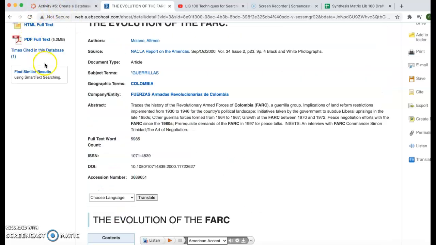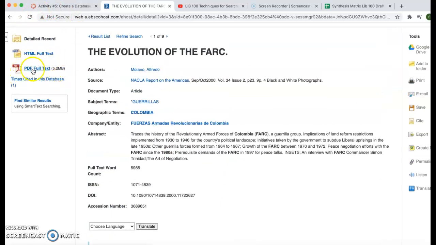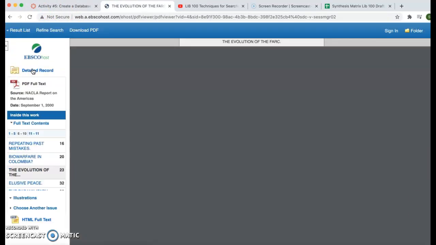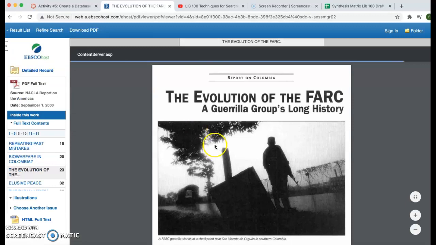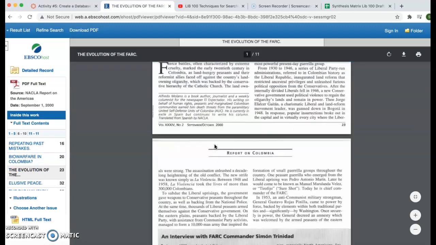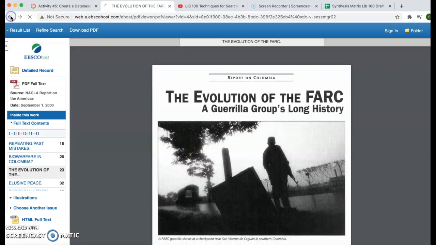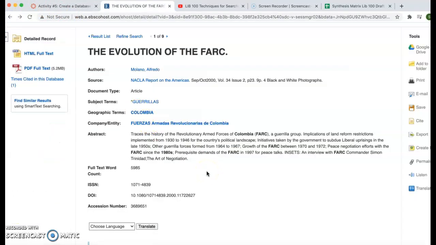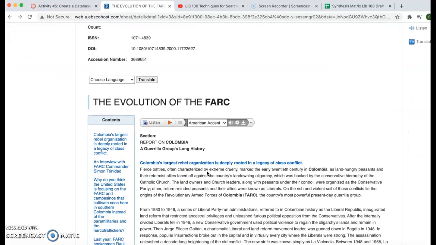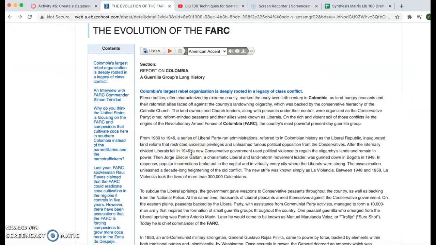Now, if I want to narrow, I can also find the full text here. If I want to look through this full text, this is an 11-page document, but I have the highlighted part that I already need, so I don't need to do that. I can narrow my subject down just as I've already previously shown.